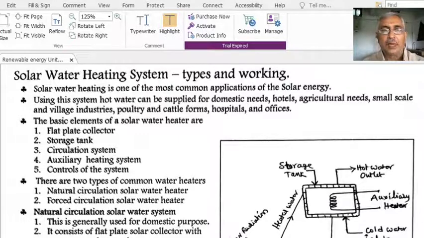Already, the water heating system has been discussed and uploaded by me on YouTube, which was discussed very widely and can be useful for general purposes, and also for students who are preparing for competitive examinations and those who are going for interviews, etc. Here, the same topic is discussed only for the interest of final BSc students, and the content is limited to the purpose of the students who are studying the renewable energy paper in the 6th semester. Right.